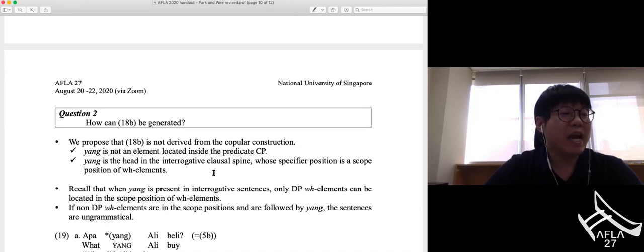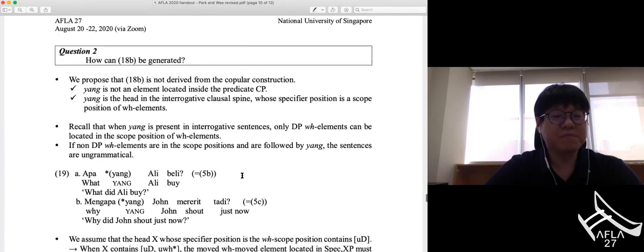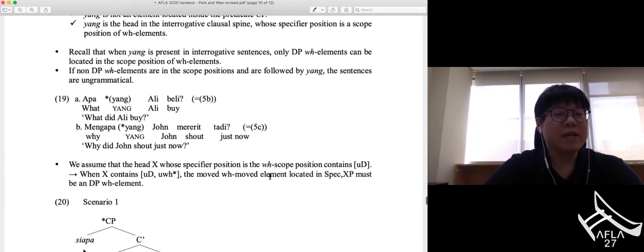Instead, yang is a head in the interrogative clause or spine, whose specifier position is a scope position of a WH element. And recall that when a DP WH element is located in the scope position of WH elements, yang must be present in the sentence, as illustrated in 9a and 19a. On the other hand, if non-DP WH elements are in the scope position and followed by yang, the sentences are ungrammatical